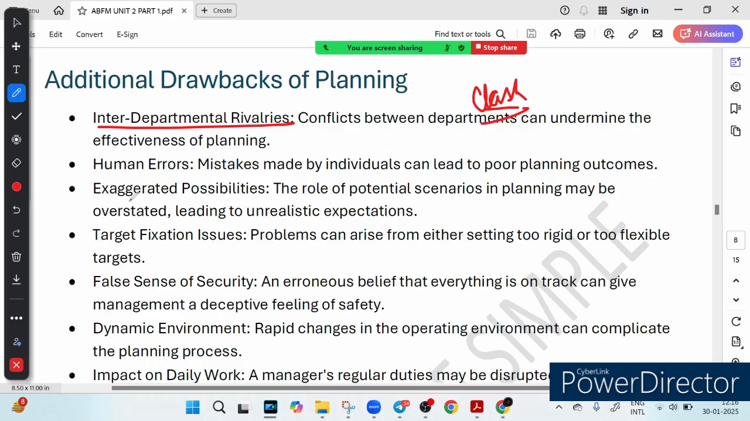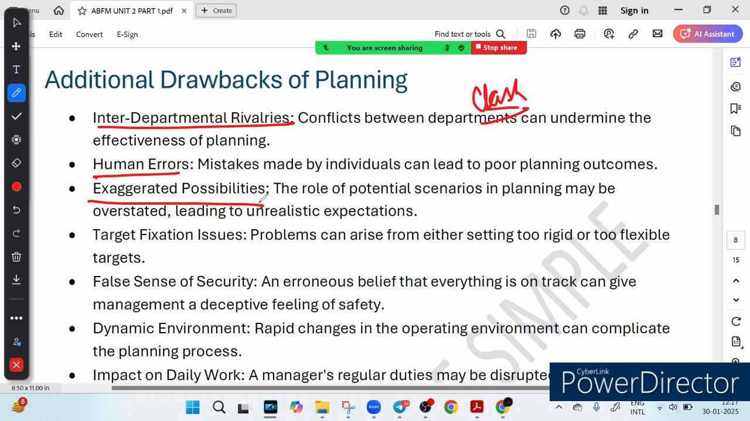Then we have something called human errors. We are all human, right? And humans make mistakes, whether it is wrong data or a bad decision. These errors can throw off the entire planning process. These are called human errors. The next is exaggerated possibility. Sometimes planners daydream too much, thinking of what ifs that are unlikely. It is like training to survive a zombie apocalypse instead of preparing for real life challenges.